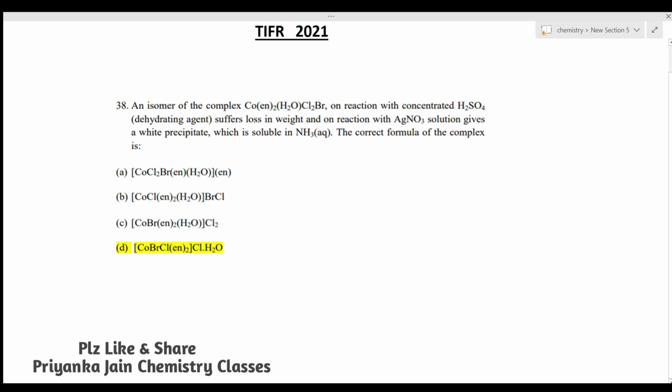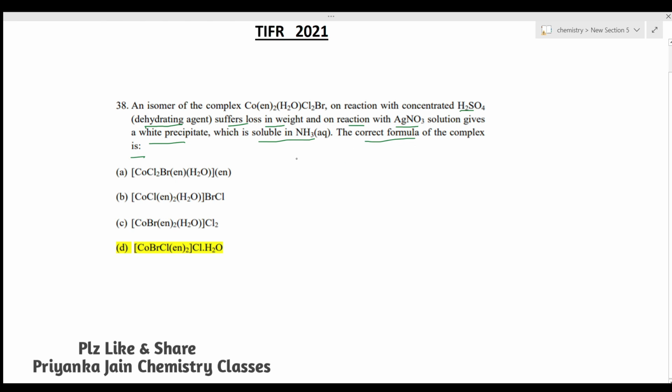So see here, what is the question? An isomer of the complex Co(en)2(H2O)Cl2Br on reaction with concentrated H2SO4 suffers loss in weight, and on reaction with AgNO3 solution gives a white precipitate which is soluble in NH3. It means H2SO4 is a dehydrating agent. Now we have to find out the correct formula of the complex.